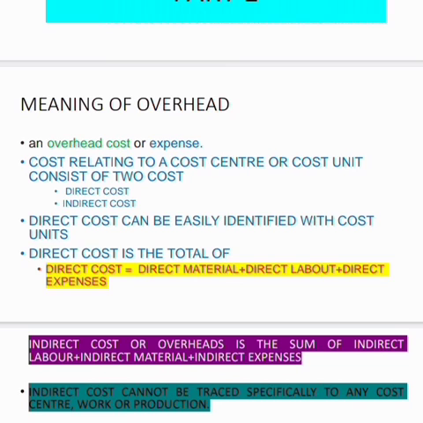When we talk about indirect costs, the nature itself says it is indirect, otherwise called the overheads. This is the sum total of the indirect labor, indirect material, and the indirect expenses. Direct material can be traced to a particular cost unit or cost center, but the problem with the indirect cost is that it cannot be traced that easily to a specific cost center or work or production.